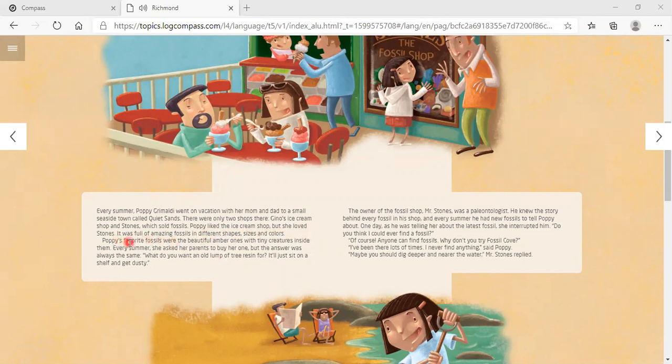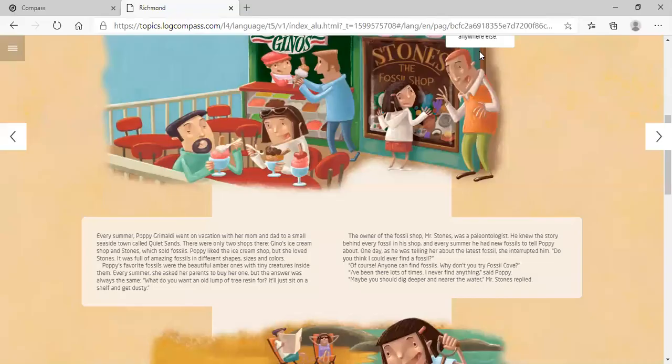It was full of amazing fossils in different shapes, sizes, and colors. Poppy's favorite fossils were the beautiful amber ones, with tiny creatures inside them. Every summer, she asked her parents to buy her one, but the answer was always the same. What do you want an old lump of tree resin for? It'll just sit on a shelf and get dusty.